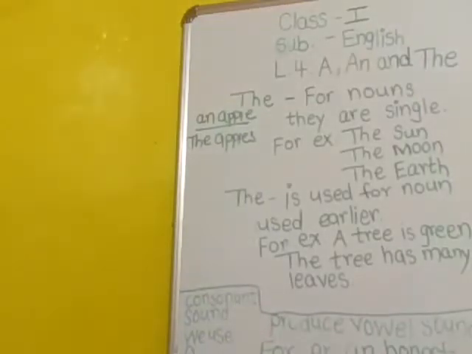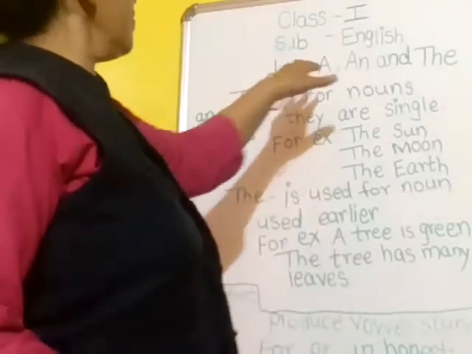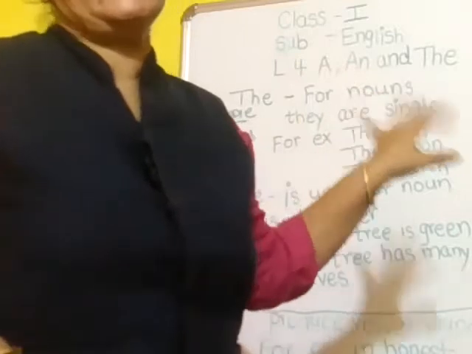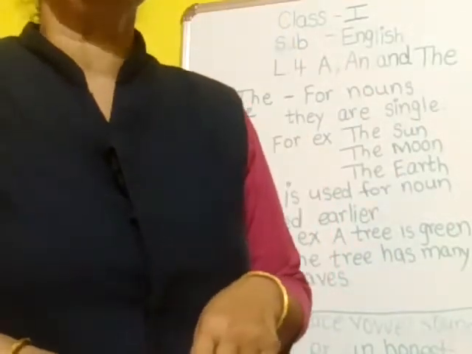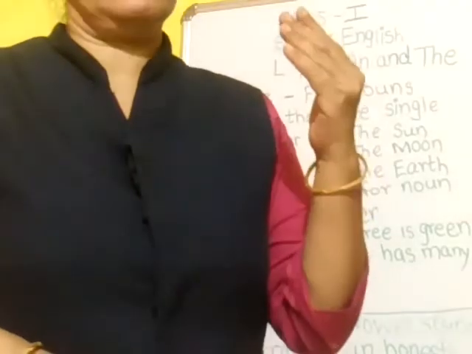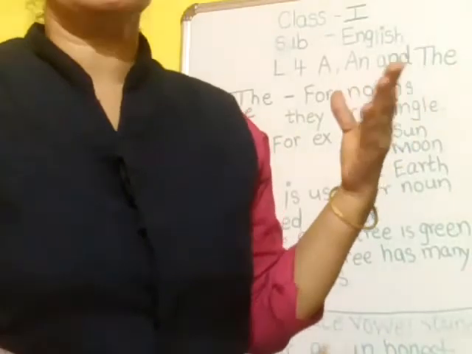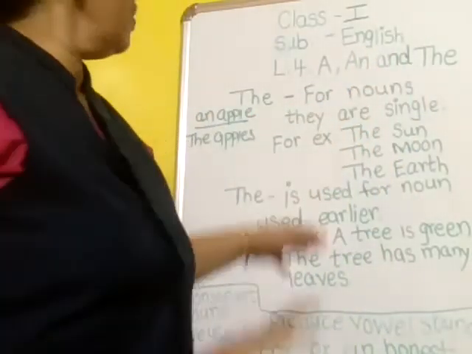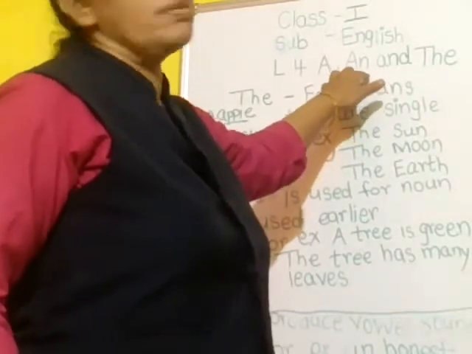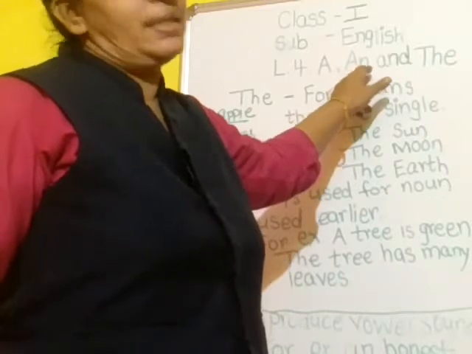Good morning, children. In our previous period, we completed the use of articles a and an. We have seen how to use a and an for singular objects. Both articles are used for singular objects. For nouns that begin with a consonant, we use the article a. And for a singular noun that begins with a vowel, we can use the article an.